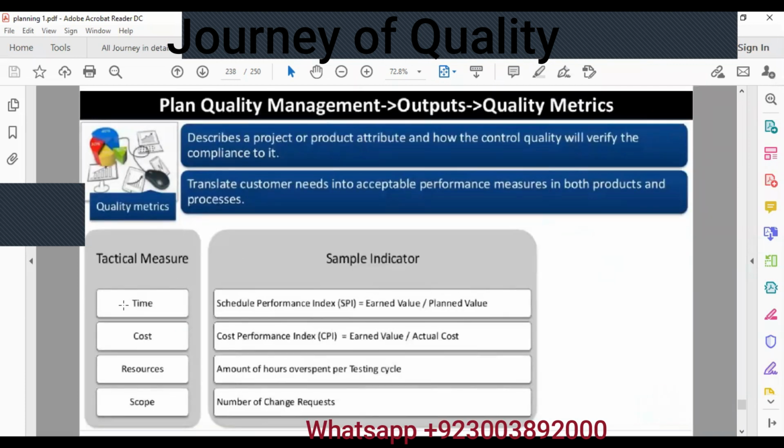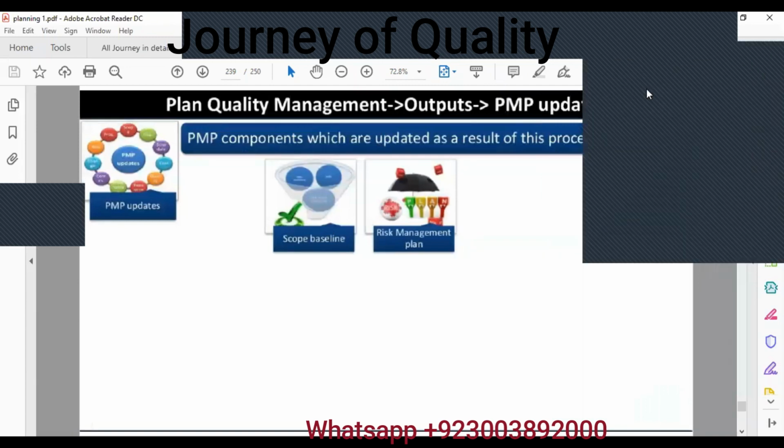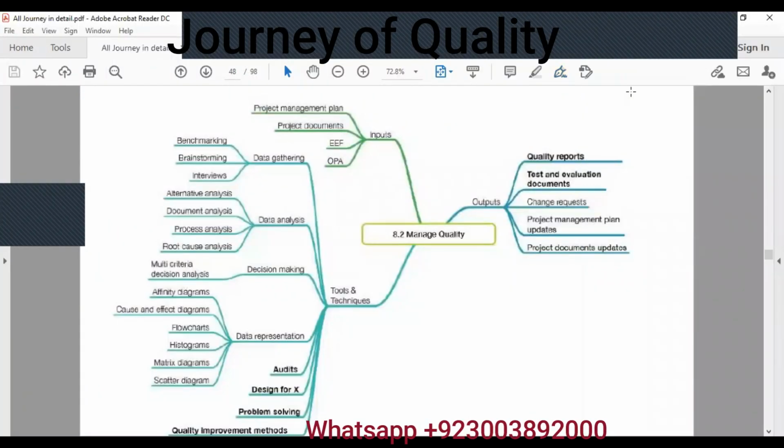This is a type of metrics. Like for time, we are going to use schedule performance index. For cost, we are going to use cost performance index, resource and scope. With this, we are going to make. Once the plan is done, we go to manage quality.